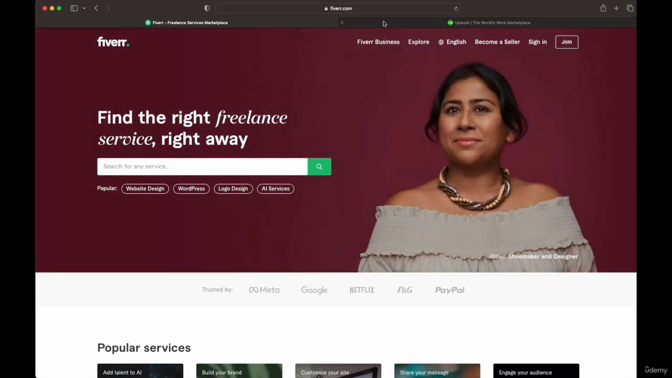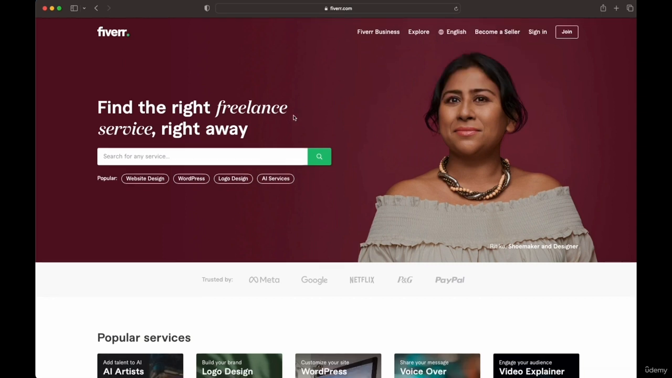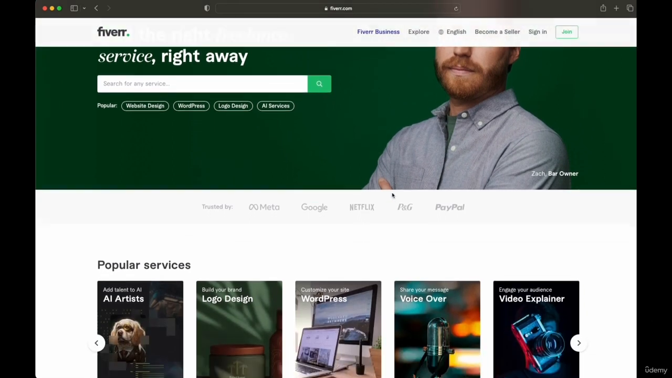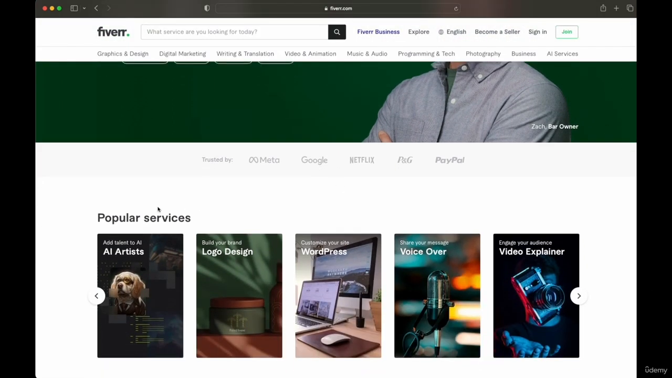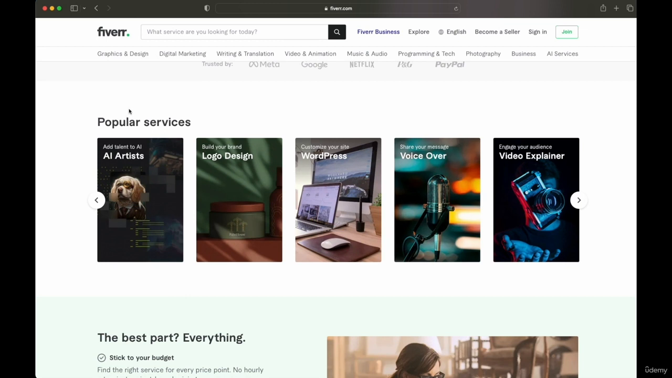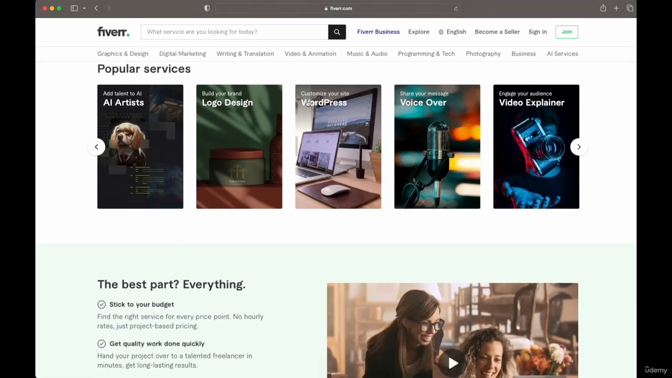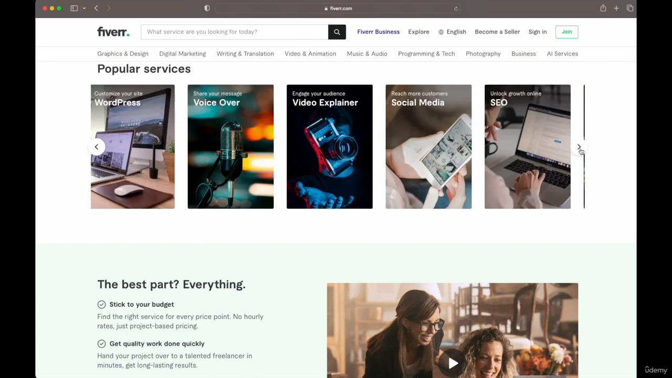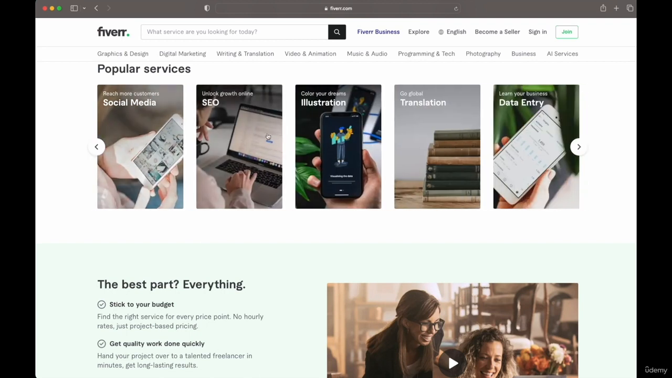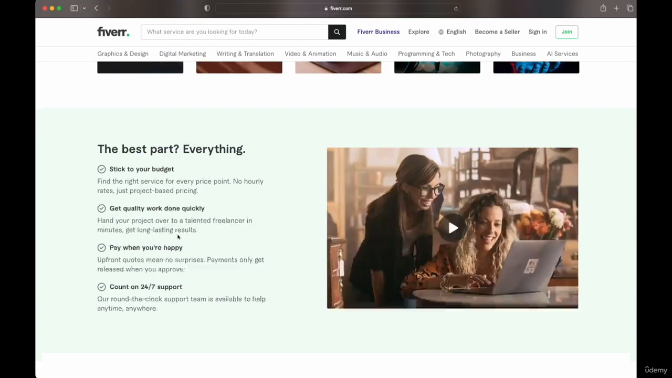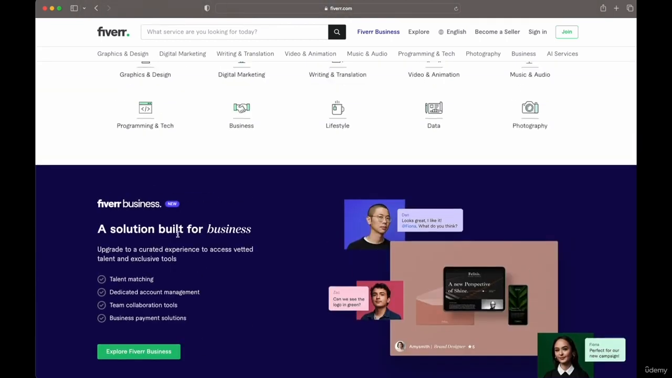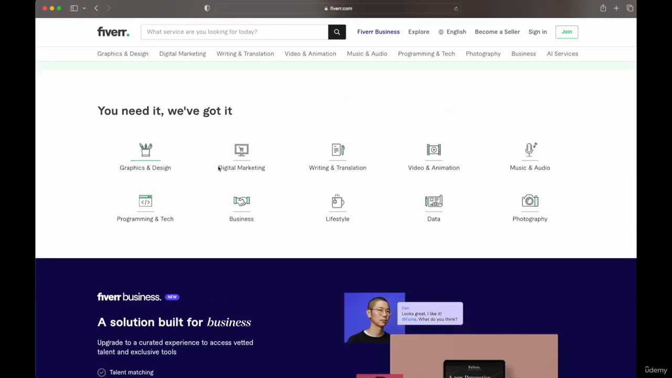In this example, you could use both Upwork and Fiverr, but in this particular tutorial, we are going to use Fiverr. So that's the focus. On Fiverr you can become a freelancer, and some of these services you can see over here: AI artists, logo design, WordPress customization of websites, voiceovers, video explainers. There's lots of different stuff: SEO, social media, translation, data entry, all kinds of interesting stuff in here. So there's a really big variety of what you can do on Fiverr. These are all the main categories that we have over here.